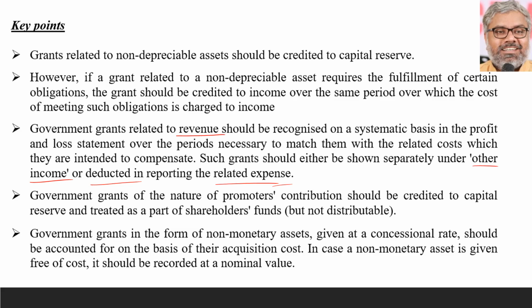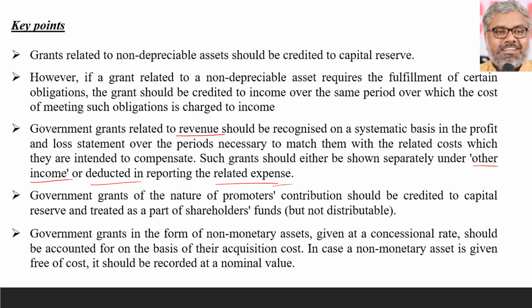If it is related to more than 1 year, then over the period of time when these revenue grants are received, to whatever extent the costs related to that revenue grant are incurred, the revenue grant should be recognized on a systematic basis in the P&L account. In general, revenue grant itself means it should be related to 1 year. So we don't need to really worry about the systematic basis over a period of time when it comes to revenue grants. So what is the final treatment of revenue grants? Two possibilities: treating it as an income and showing under other incomes, or reducing it from related expenses. Simple. That is revenue grants.